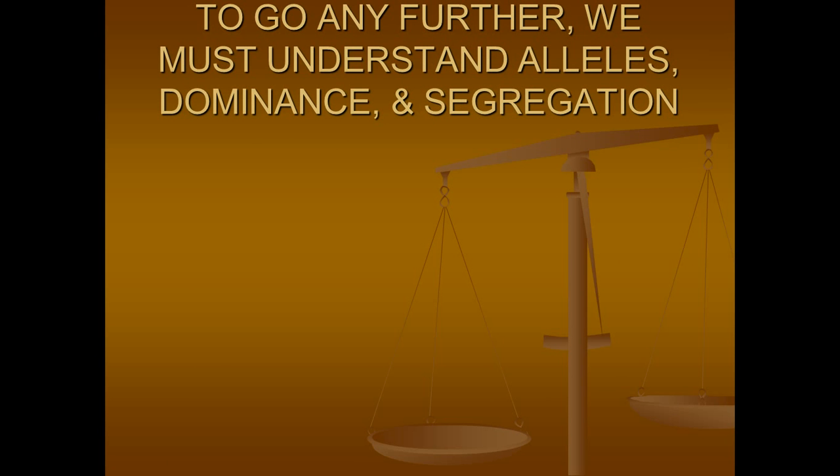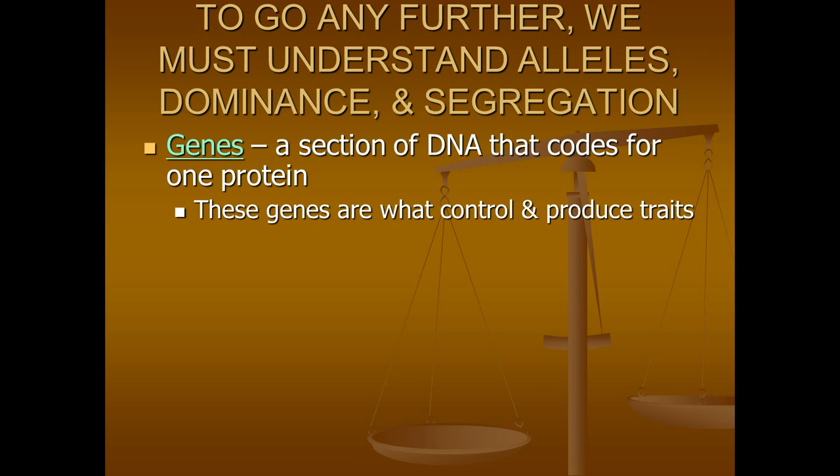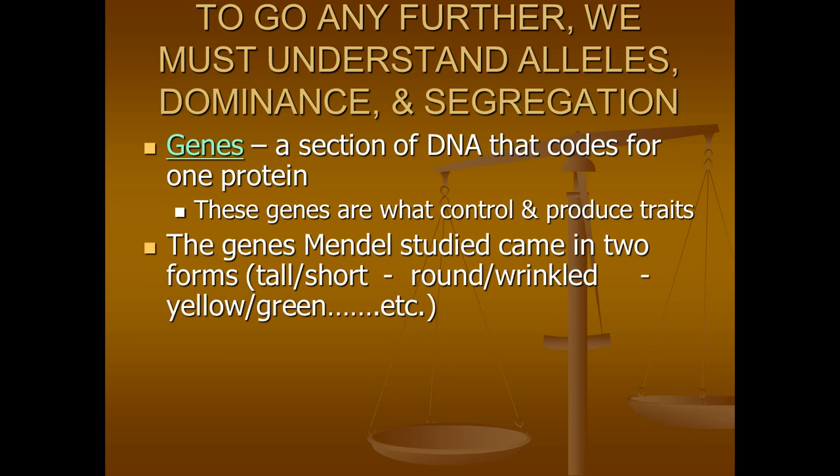To go any further, we have to understand alleles, dominance, and segregation. Just as a reminder, a gene is a section or a segment of DNA that codes for one protein. The proteins are responsible for the height of the plant and the color of the flower. These genes control and produce traits. The genes Mendel studied came in two forms: tall versus short, round versus wrinkled when he studied the shape of the pea itself, yellow peas versus green peas, etc.